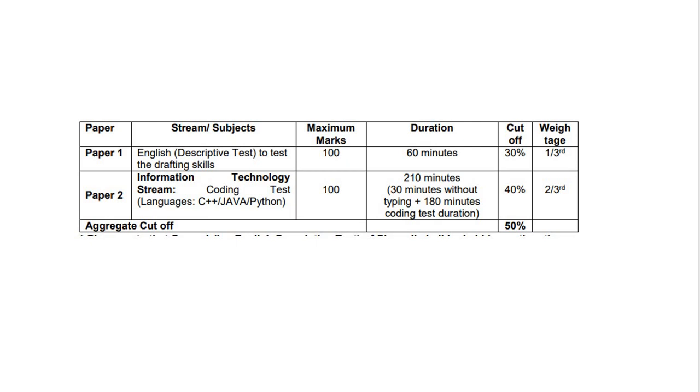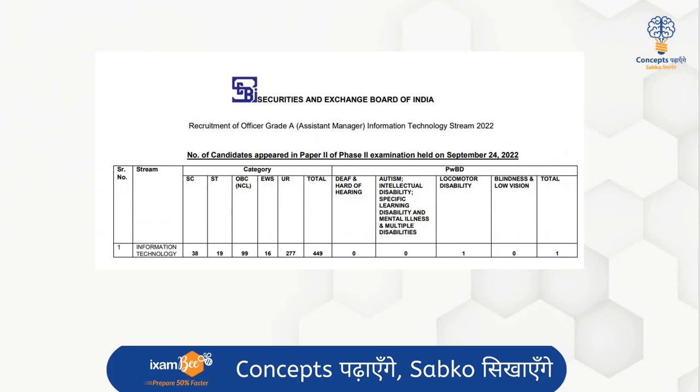Okay, so this paper 1, which is reflecting in phase 2, is actually going to take place during phase 1 only, but the accountability of marks will happen after phase 2. So this is one of the pattern changes that happened this year. After that, there is some data which is released by SEBI.